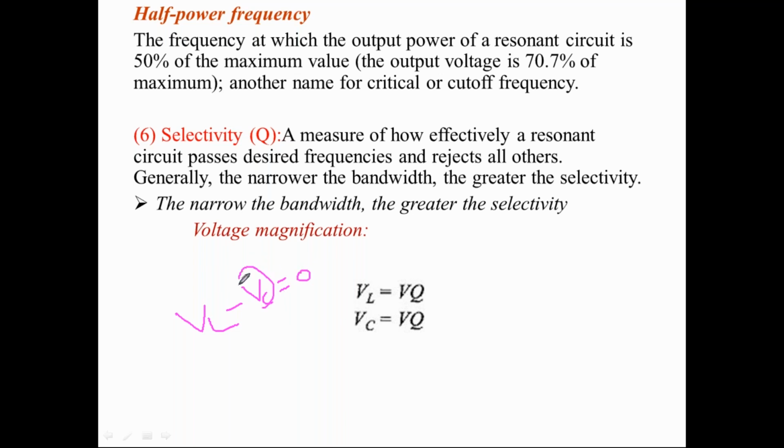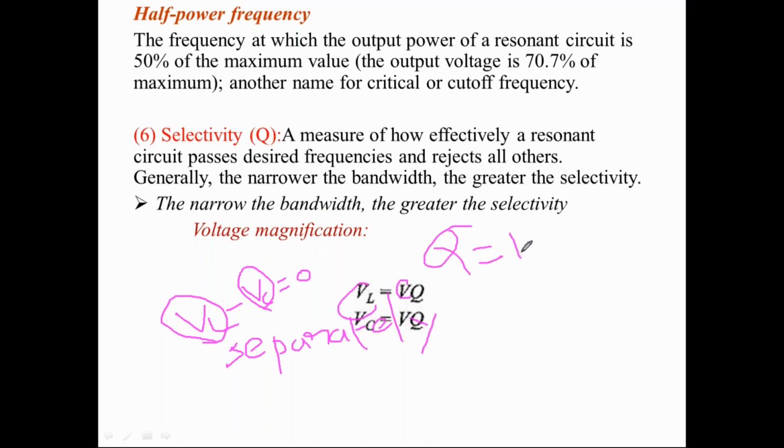So I have to take either VC or VL separately, not combine them. The ratio of VL by V is called the magnification factor Q. Magnification factor and selectivity factor indicate the same meaning.